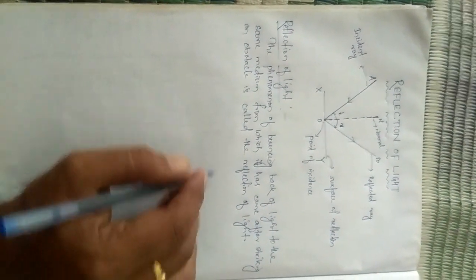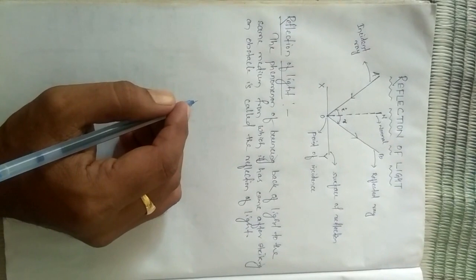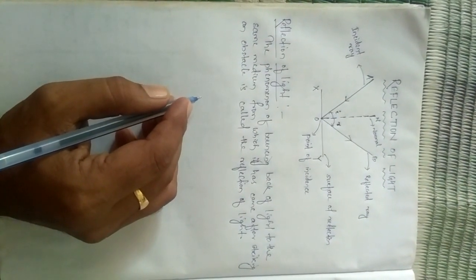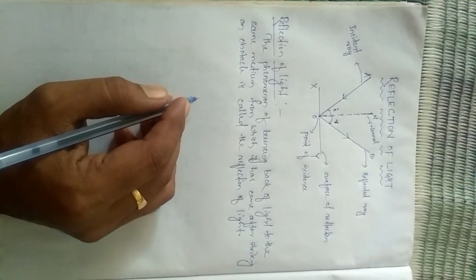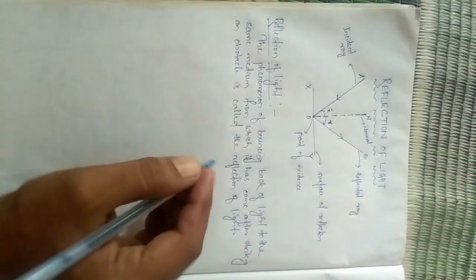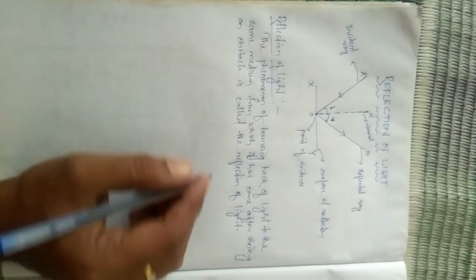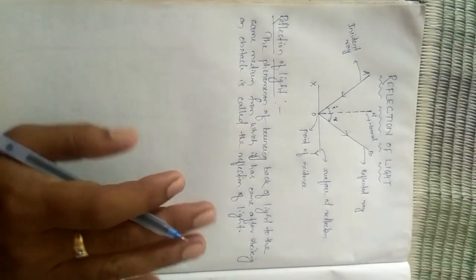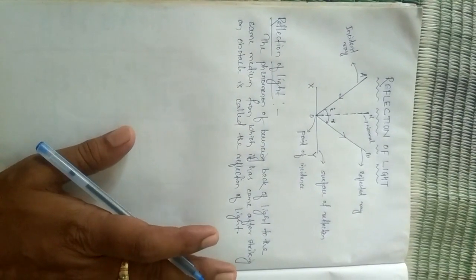Then the question arises, why does reflection occur? It occurs because of the concept of the rectilinear propagation of light. That means as the light travels in a straight line path, when an obstacle comes in its path while traveling, it will get bounced back. This concept is called reflection of light.